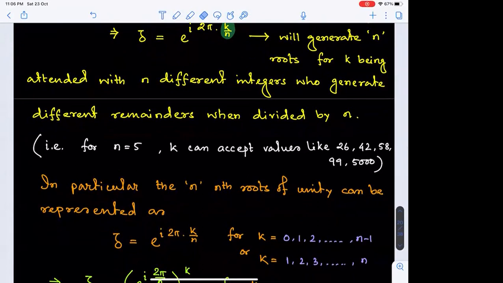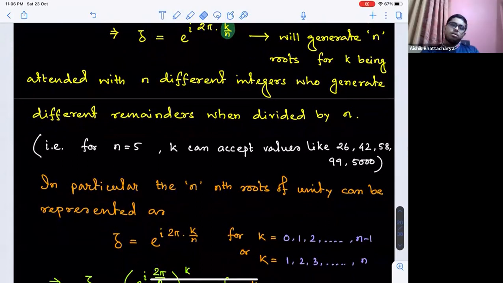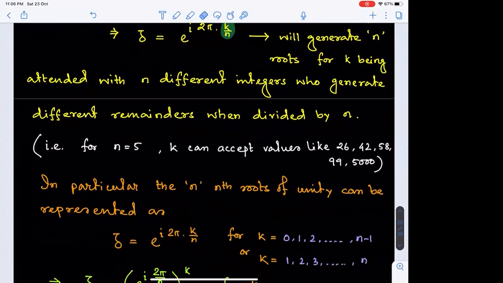Because consecutive numbers always belong to different modulo categories. The first n whole numbers or first n natural numbers belong to different modulo n categories, so it is a much better example than a random trial.